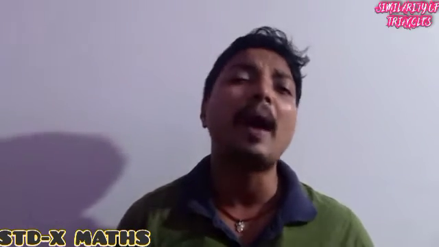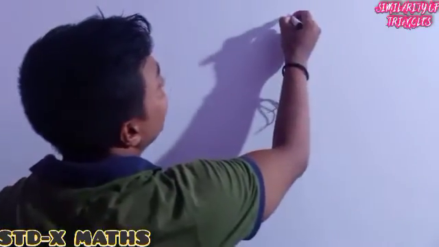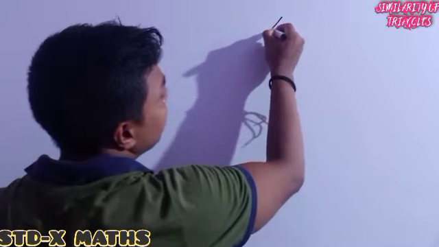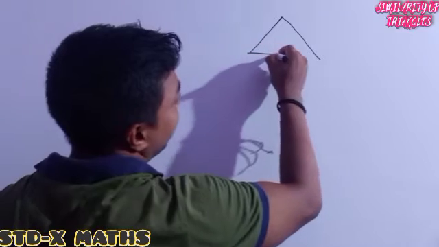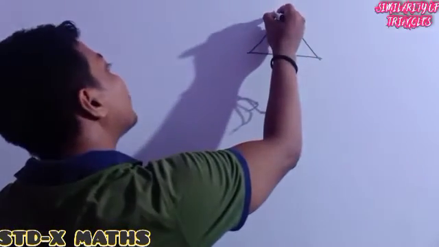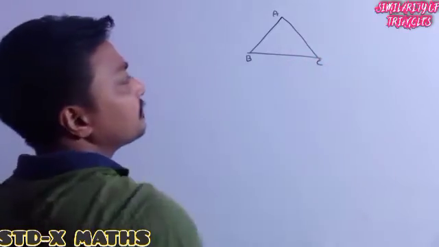For the first question, see, all these questions are very easy, but you just have to see the first question. Here I am drawing a triangle figure, and the name of the triangle is ABC.